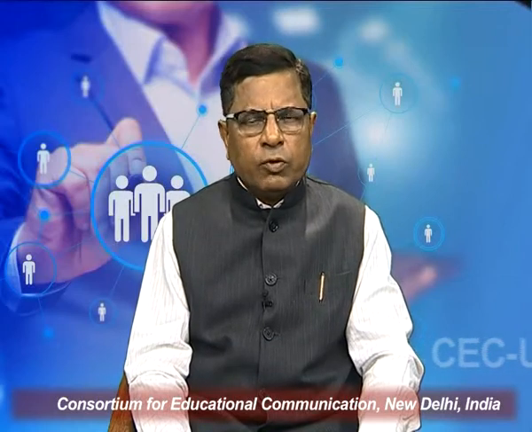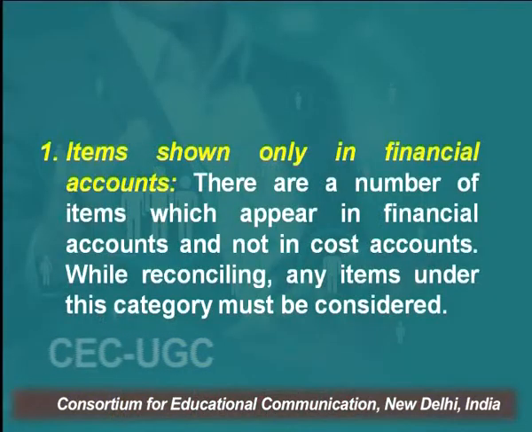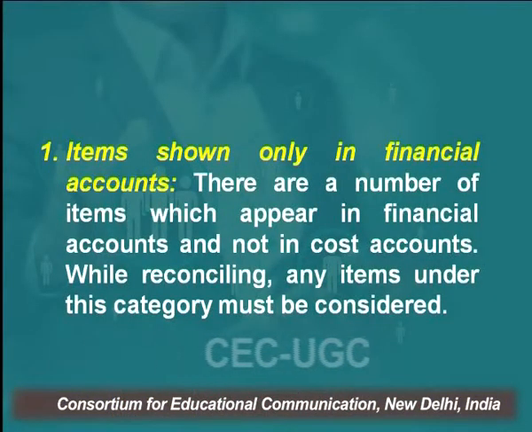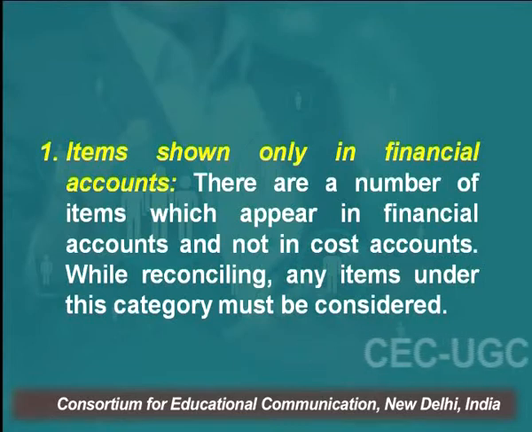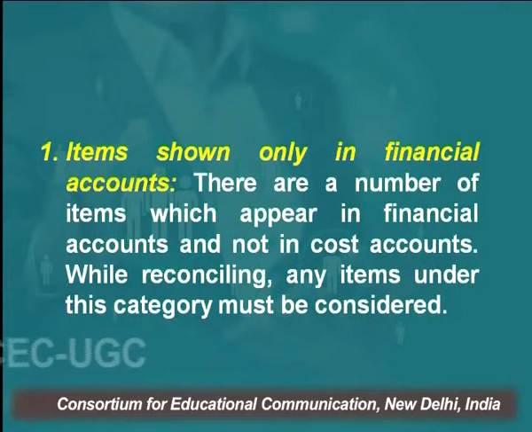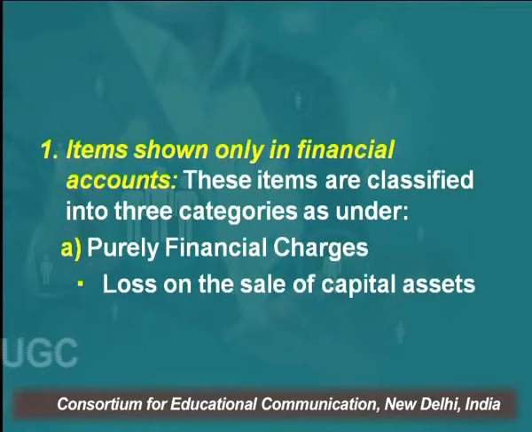So there are certain items which are shown only in the financial accounts. What it means is that the items which I am going to tell you just now are not shown in the cost books, they are shown only in the financial books. There are a number of items which appear in the financial accounts and do not appear in the cost accounts. While reconciling, any item under this category must be considered. These items are classified in three categories.